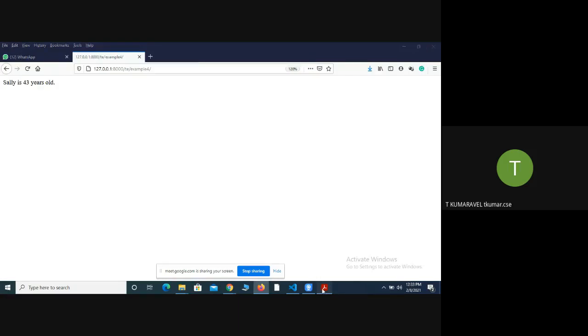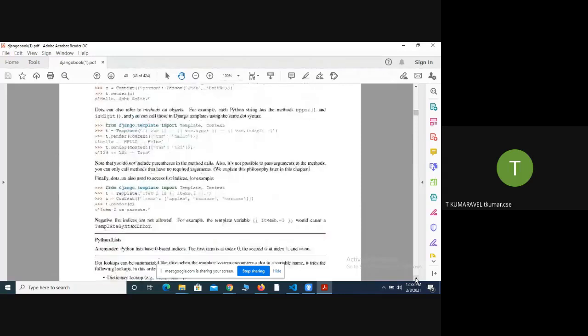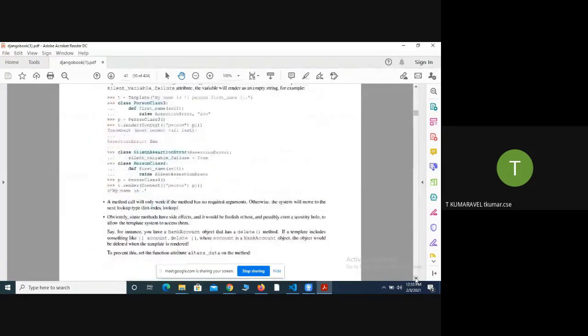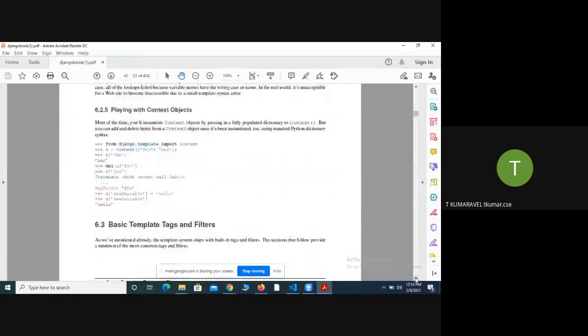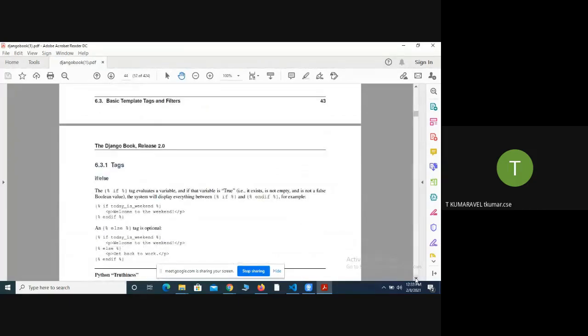In the last class itself, I talked about what template tags are. What is the need of template tags? In an HTML file, I want to import certain Python code. How do you do that? Make use of template tags, and you can do that.